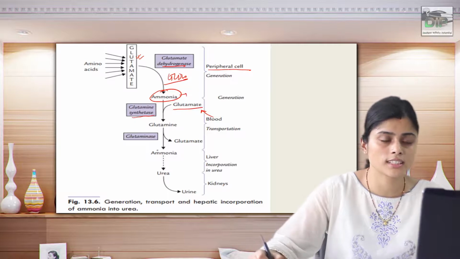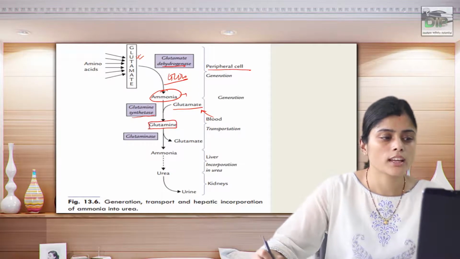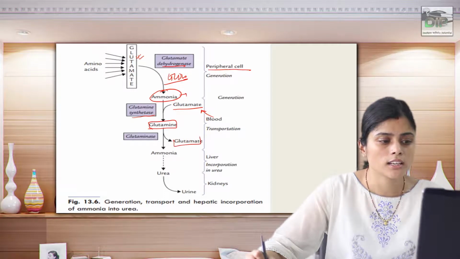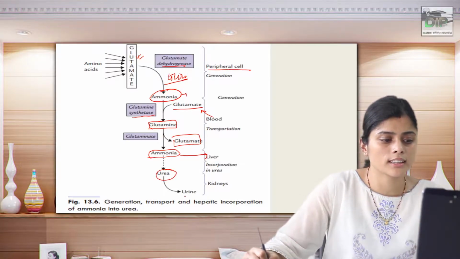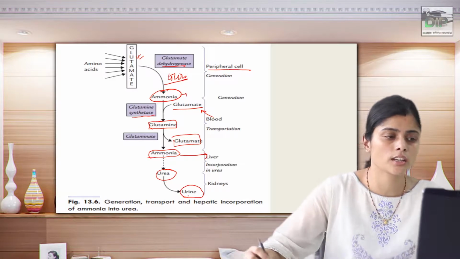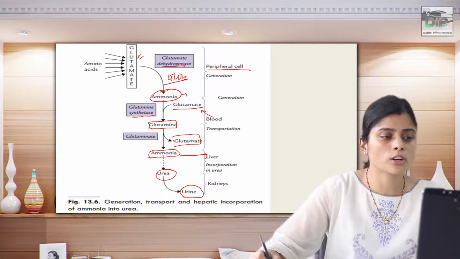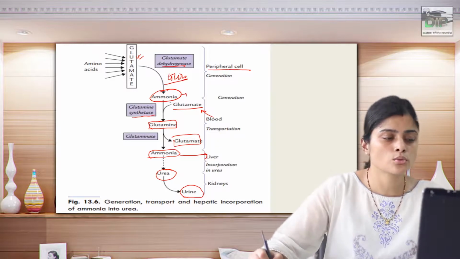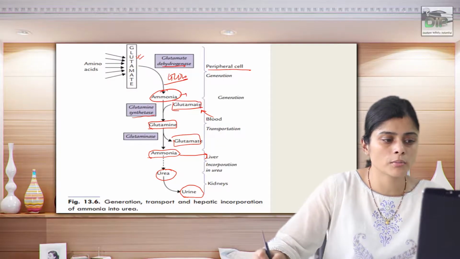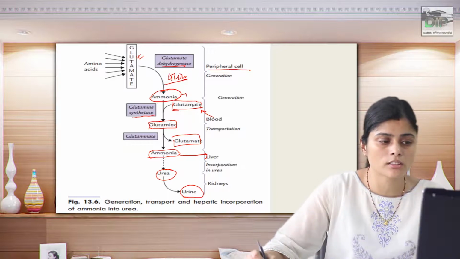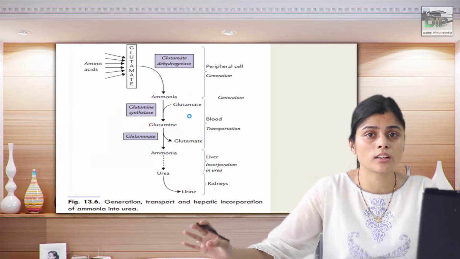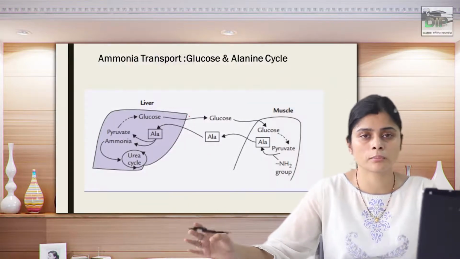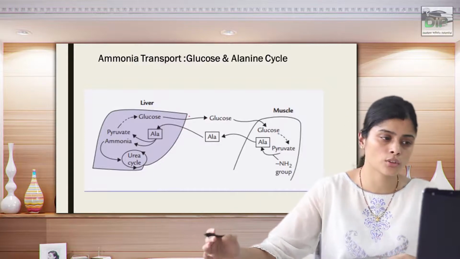By the help of glutamine synthetase, glutamine is formed, which is converted again into glutamate in the liver, where ammonia is taken in and the urea cycle takes place, and then urea is excreted in the urine. So from the peripheral cells, you can see that ammonia is never left free, because two amino acids, glutamate and glutamine, are always there to capture this ammonia, so that it is safely delivered to the liver, where it is converted into urea and excreted in the urine.